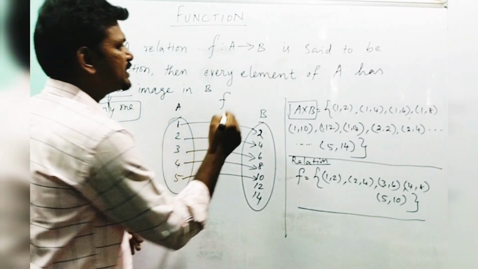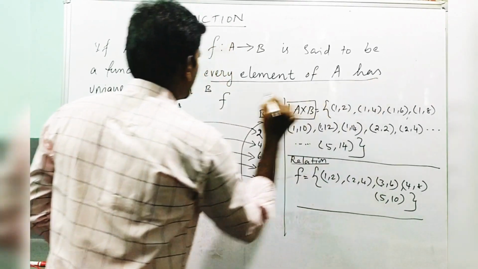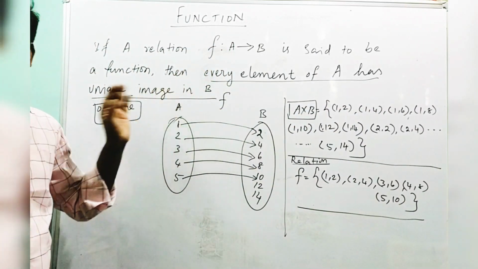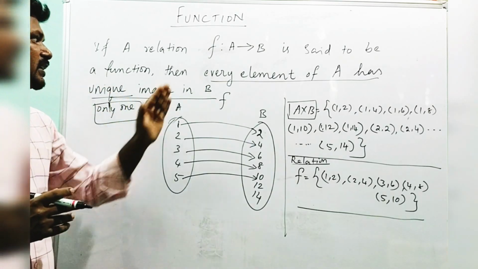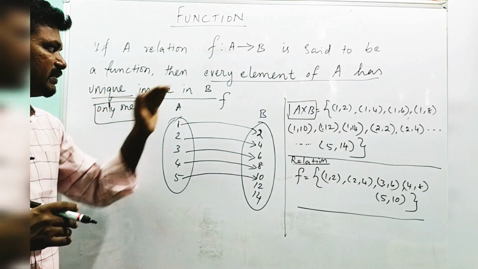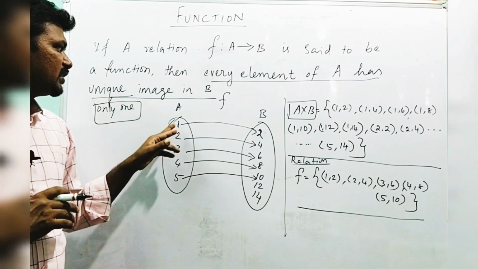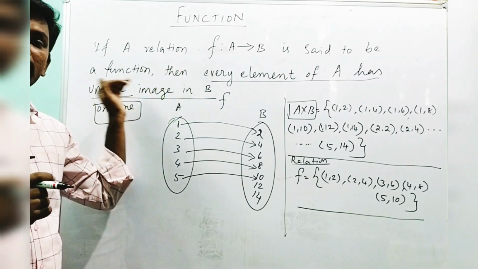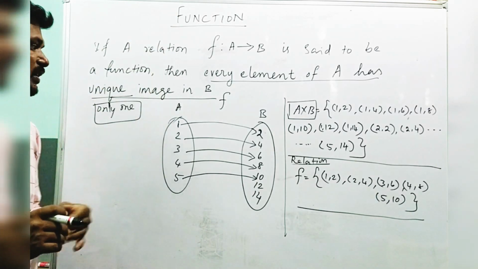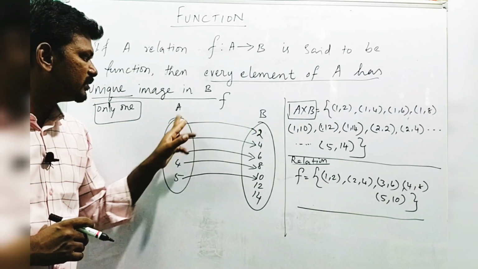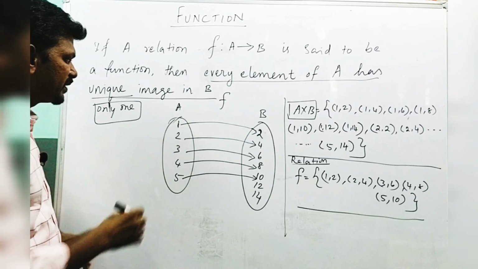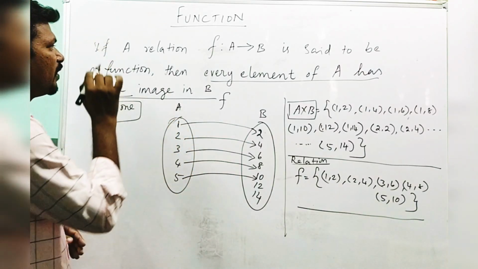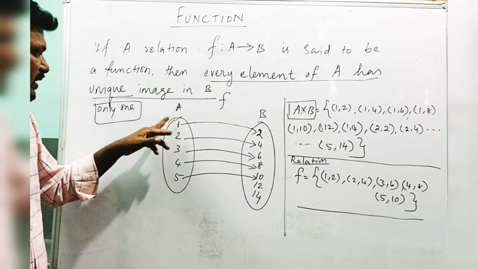This is the key sentence: every element of A has a unique image in B. This is the key sentence of function. We have to check the function using this sentence. So when you write the definition, this is the key sentence, it should be there in the definition. So, every element of A means all the elements.